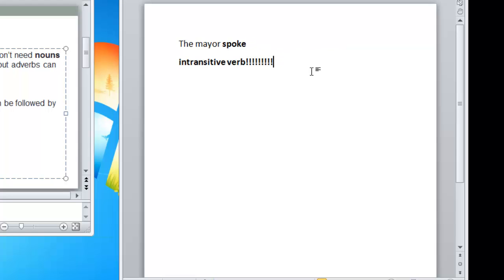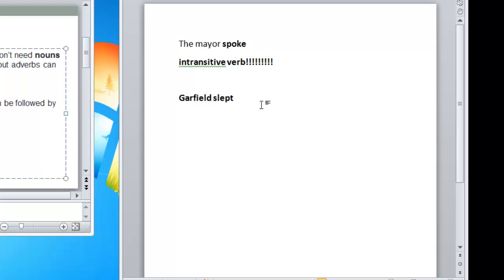All right, let's take a look at another sentence. Garfield slept. Here we have slept ending the sentence, so we can confirm that this is, in fact, an intransitive verb. They are intransitive because they end sentences and are not followed by any other words.